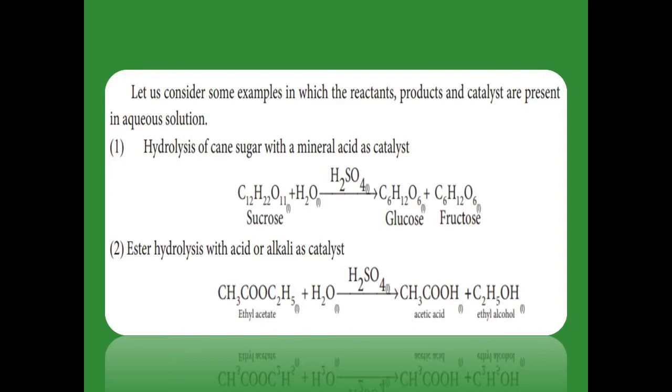The next one, ester hydrolysis. CH3COOC2H5 is ethyl acetate. The CH3COO is called acetate and C2H5 is called ethyl. Ethyl acetate hydrolysis means adding of water. Ethyl acetate and water are both in the liquid state, in the presence of the acid H2SO4, which is also in the liquid state. Afterward we get acetic acid and ethyl alcohol, both in the liquid state. So here also the reactant, catalyst and product, all three are in the liquid state, so it is a homogeneous catalyst.